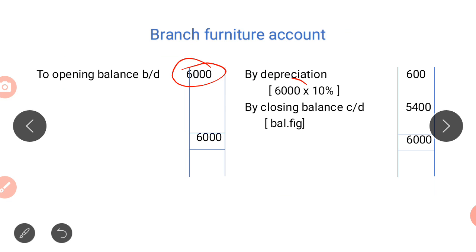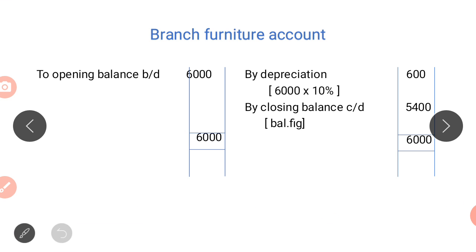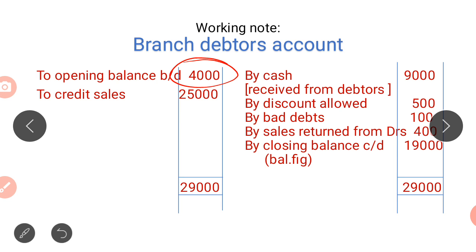So on the opening balance, we have to multiply into 10%. So we'll get 600. Now no other information is given, directly we can calculate the closing balance. That is the difference. 6,000 minus 600 will get 5,400.